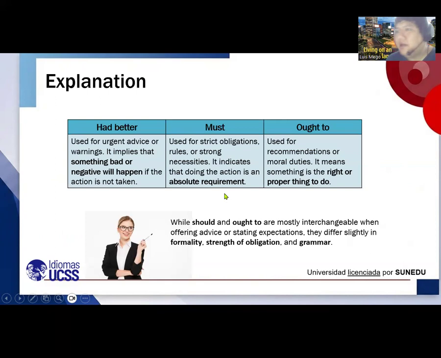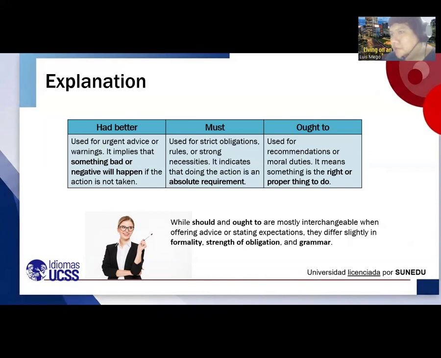Now here we have a little bit more of this, okay? Like had better, is used for urgent advice or warnings. It implies that something bad or negative will happen if the action is not taken. Let me give you an example.